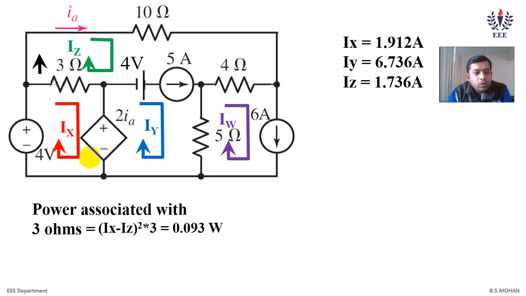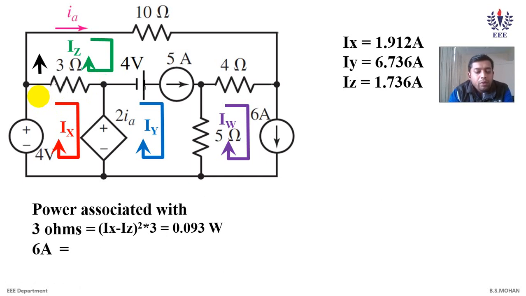It's a combination of two currents, Ix and Iy. Ix is also flowing through the 3 ohms, and Iy is also flowing through the 3 ohms. Thus you can say it is Ix minus Iz or Iz minus Ix, because we are squaring the value of current, so the orientation should not be a difficulty for power.